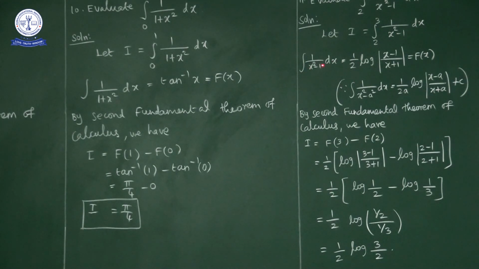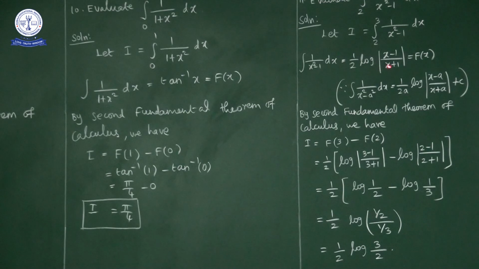So here, a is how much? 1. So 1 by 2a is 1 by 2 into log mod x minus 1 upon x plus 1. This is capital F of x. By the second fundamental theorem of integral calculus, I is equal to F of upper limit minus F of lower limit. Here the lower limit is 2, the upper limit is 3. So F of 3 minus F of 2.